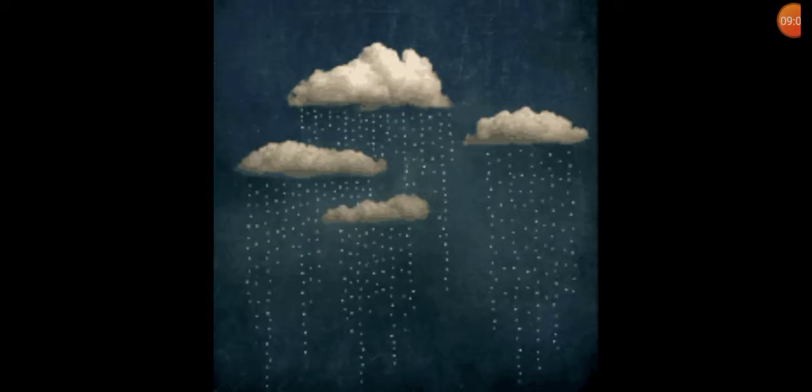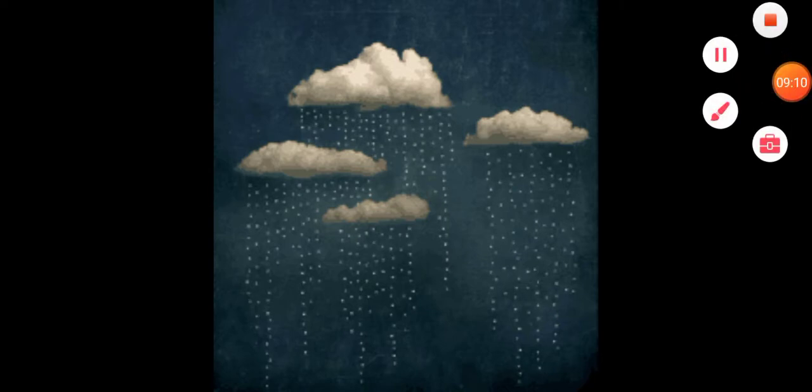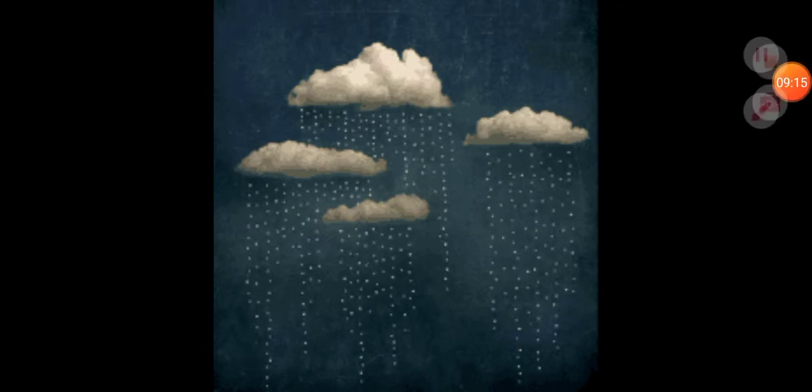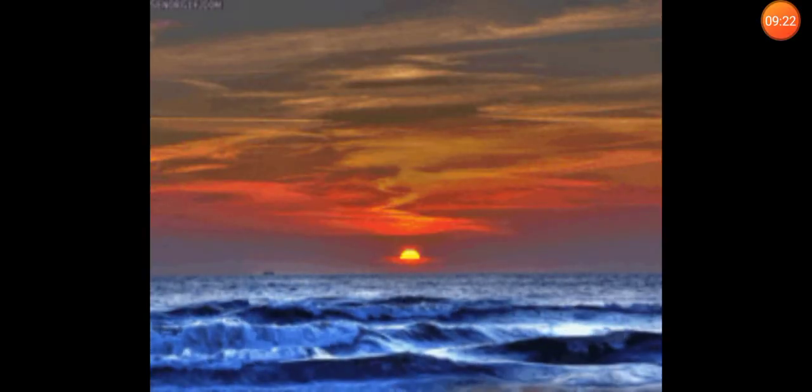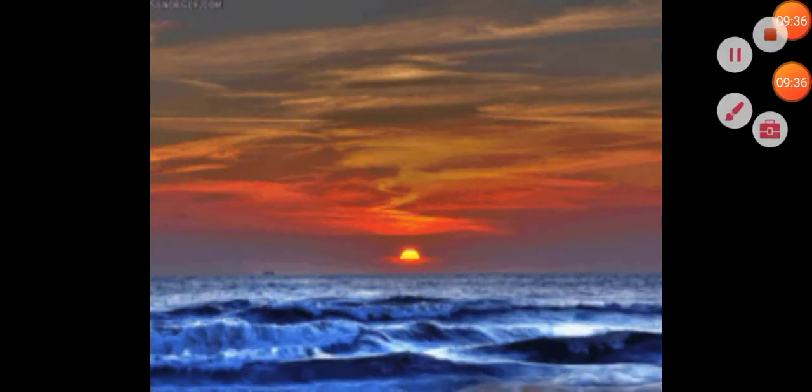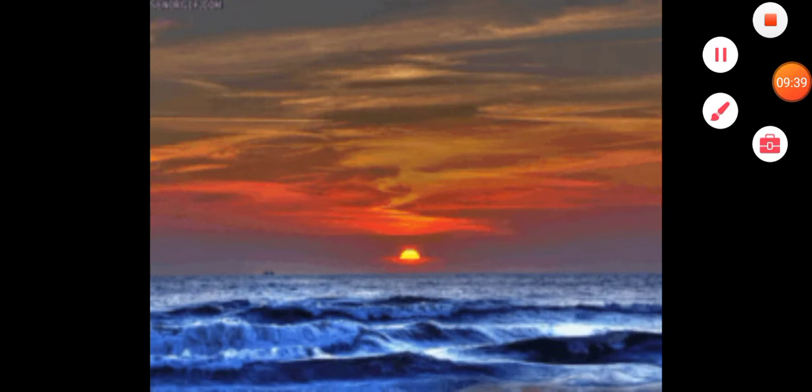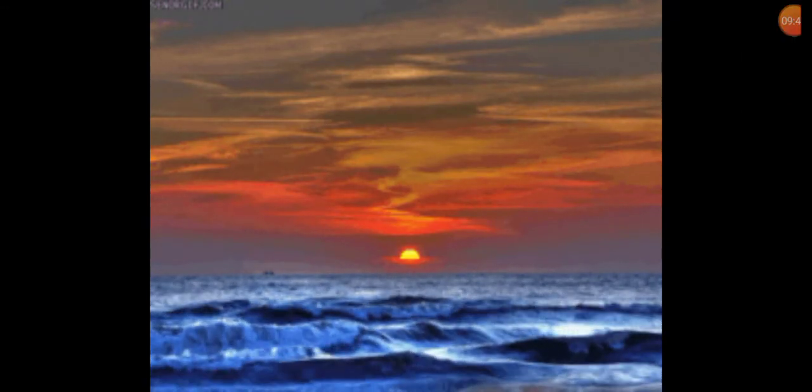So student, water is everywhere in different forms. Okay, somewhere it is present in the form of river, somewhere in the form of ocean, somewhere in the form of lakes. So water gives us life. So water is very important for us. You can see on the screen, these are the ocean's waves. You have seen these waves maybe on television, and if you have traveled to some beaches, you have seen these waves there also.